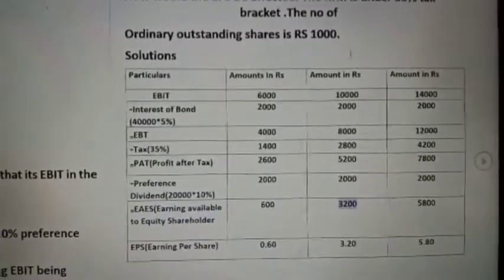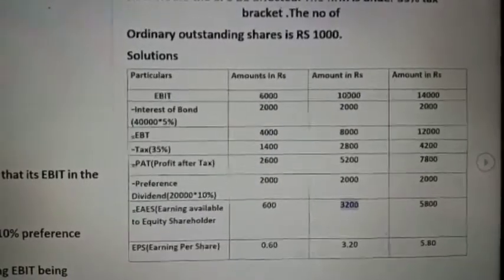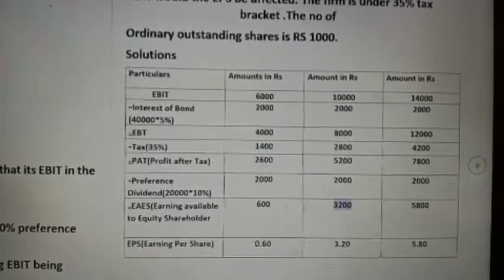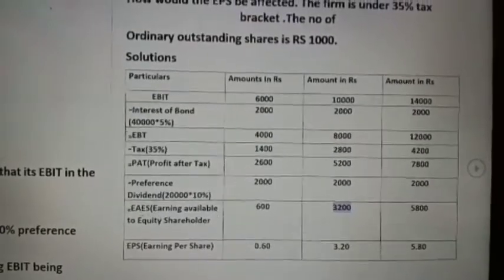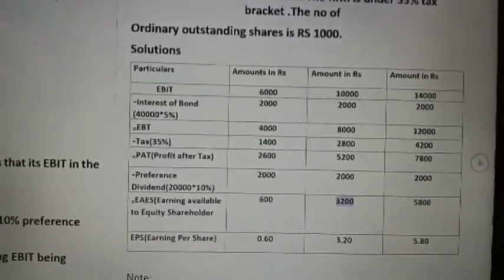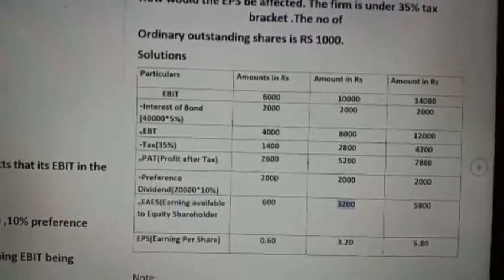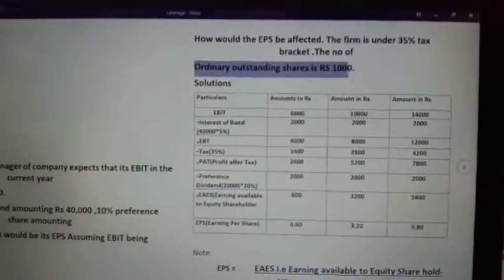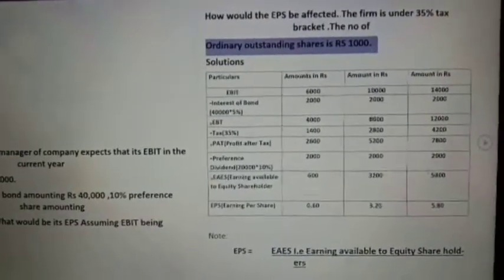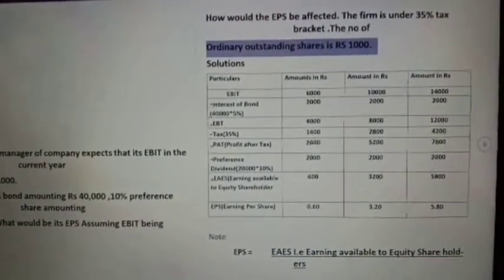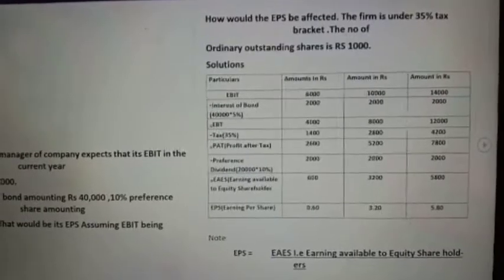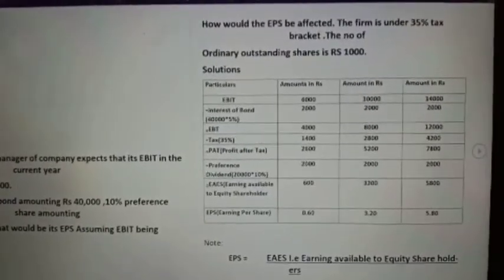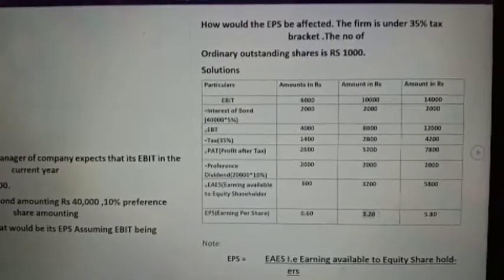So how do you get EPS? EPS is earnings available to the equity shareholders divided by the ordinary outstanding shares, here 1,000. So 3,200 divided by 1,000 is 3.20. So here is the EPS, you are getting 3.20.